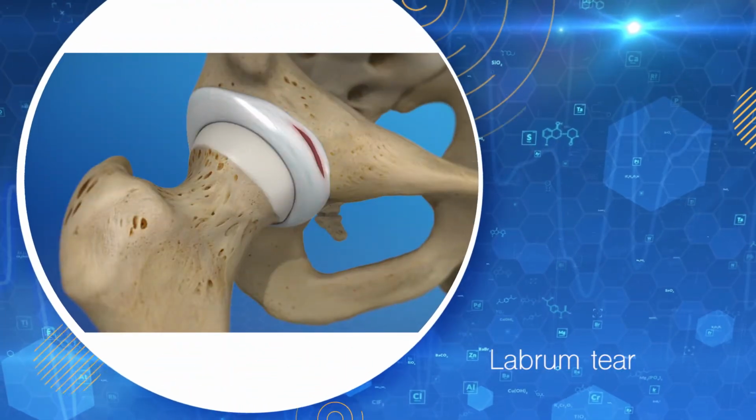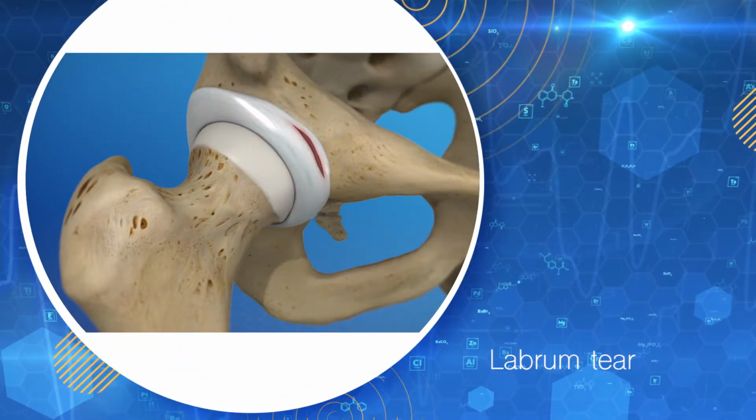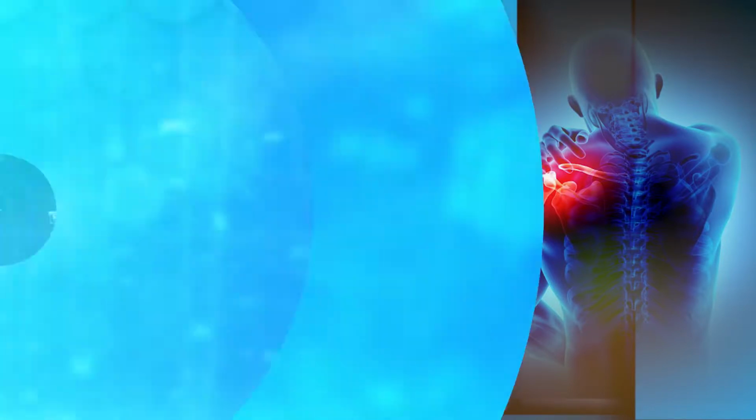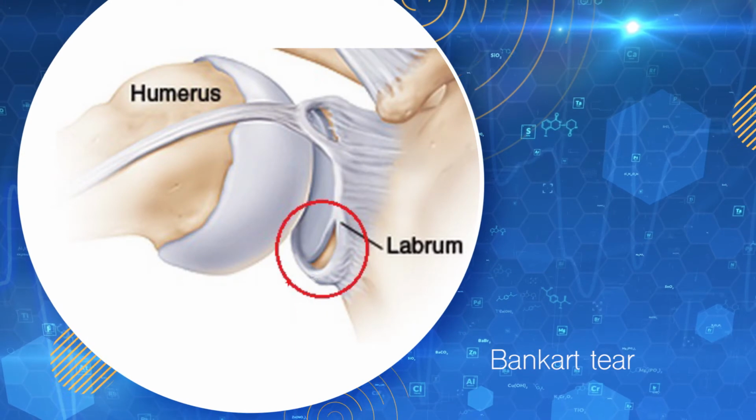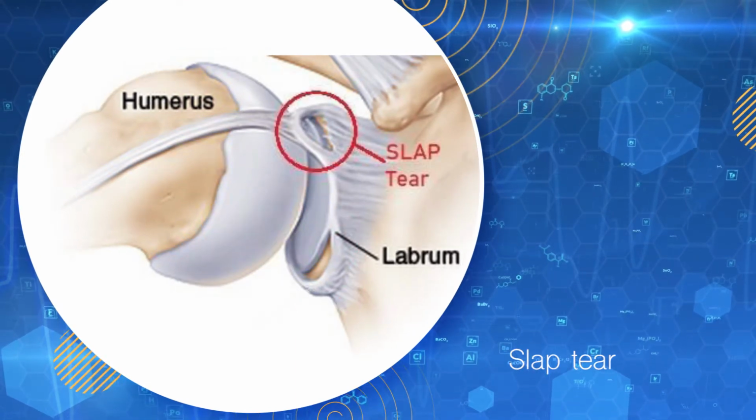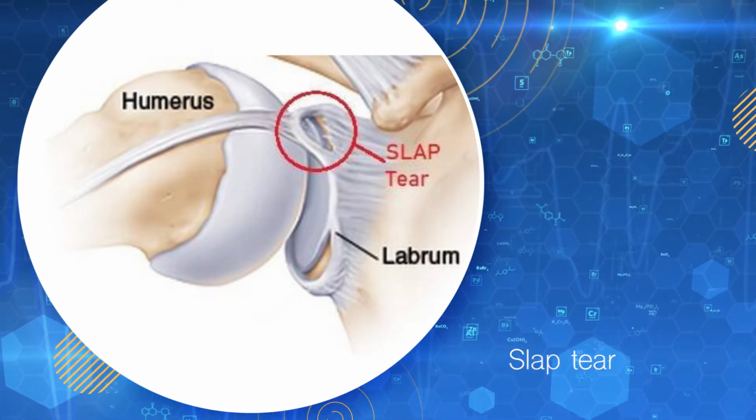So next I am going to talk about an important structure inside the shoulder joint. It is called a labrum. So a labral tear can have different symptoms. There are two important labral tears which I want you to know. One is a Bankart tear, that is an anterior inferior glenoid labral tear. Another one is a SLAP tear, superior labral tear anterior to posterior. So I will talk one by one.